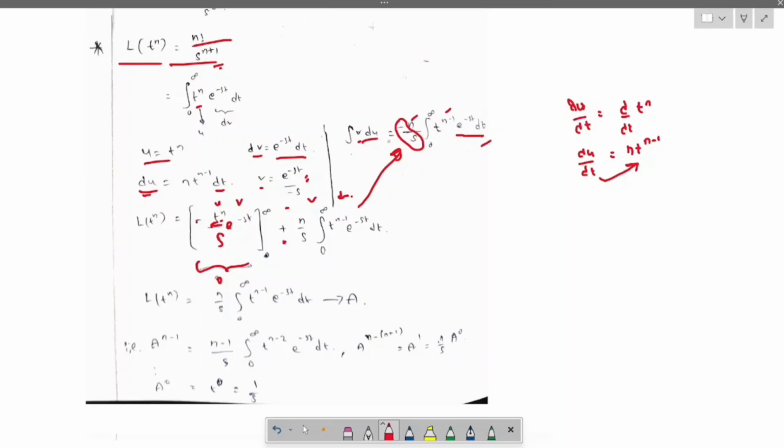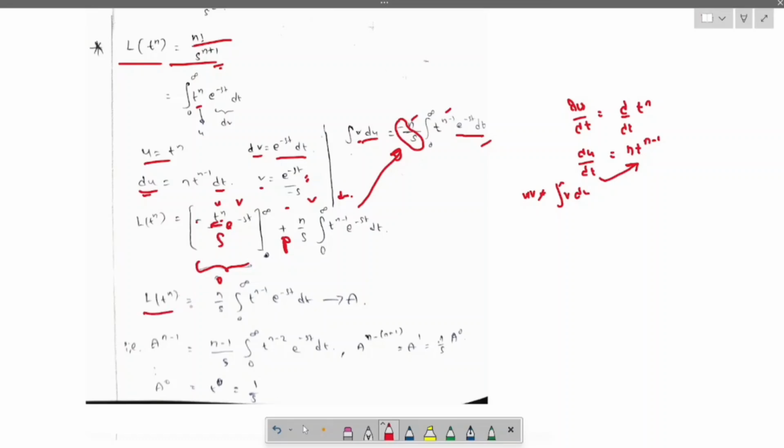I hope you got it. Now minus into minus gives plus, in the formula uv minus integration of v du. This term is 0.